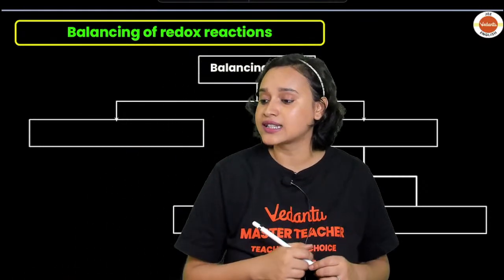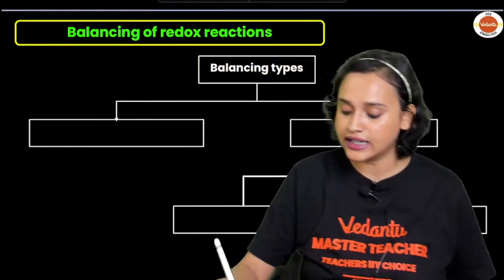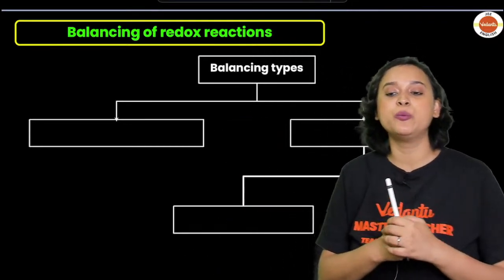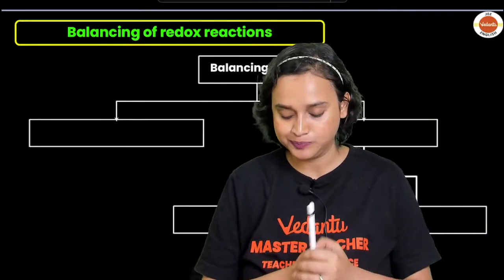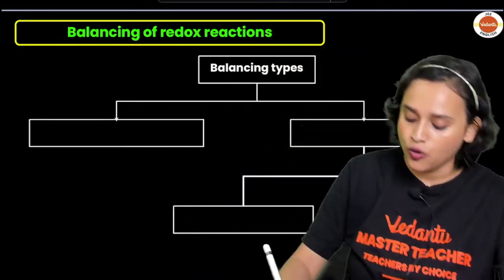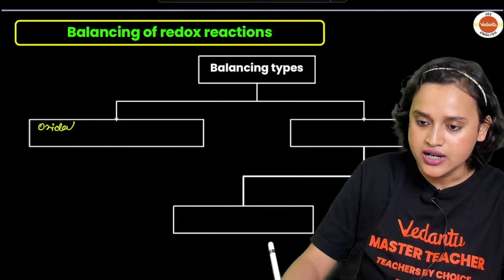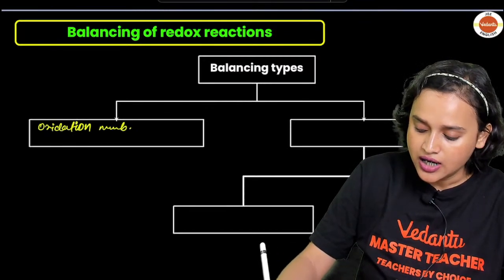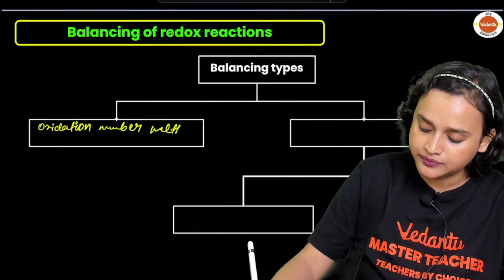Now, somebody was asking me, ma'am, can you please balance it? So here, let me tell you how you can balance your reaction. There are two methods. One is your oxidation number method, okay?